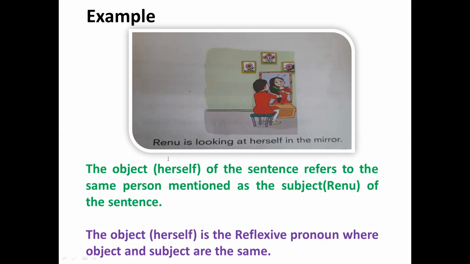In the example, Renu is looking at herself in the mirror, Renu and herself are the same. Subject and object are the same.